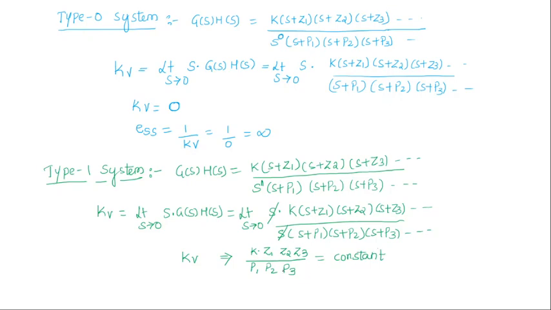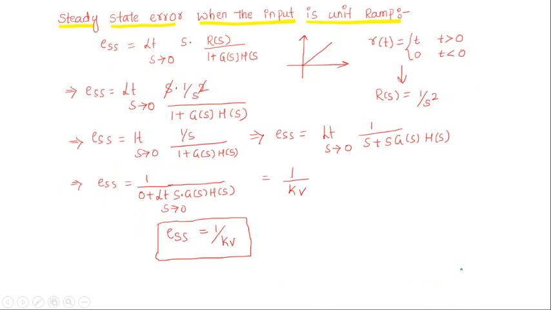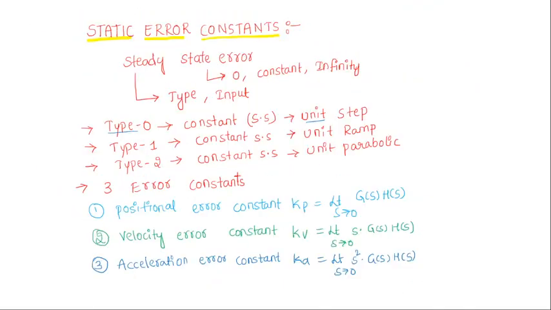So if you take the steady state error, the steady state error formula is ESS equal to 1 by Kv. Here Kv is some constant. So 1 by constant means ESS equals a constant. We already studied in the second class that the velocity error will be constant only when the input is unit ramp and the system is type 1.